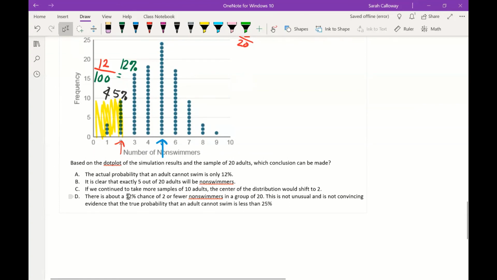However, there is about a 12% chance of 2 or fewer non-swimmers in a group of 20. That is not unusual and is not convincing evidence that the true probability that an adult cannot swim is less than 25%. So remember that when I calculate that percentage, I'm looking at whether that's unusual, aka statistically significant, by being less than 5%.